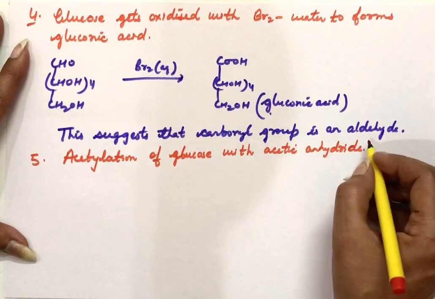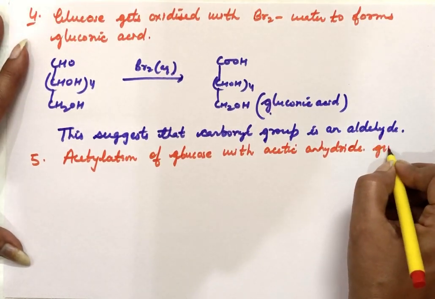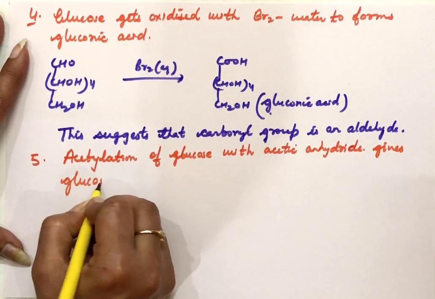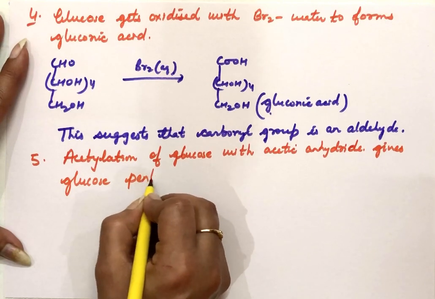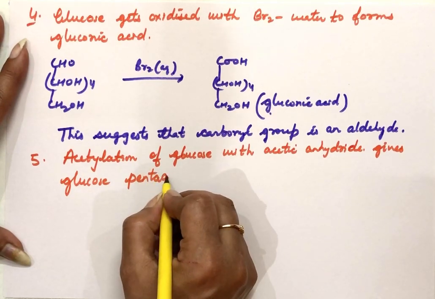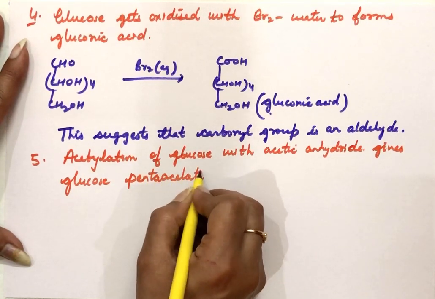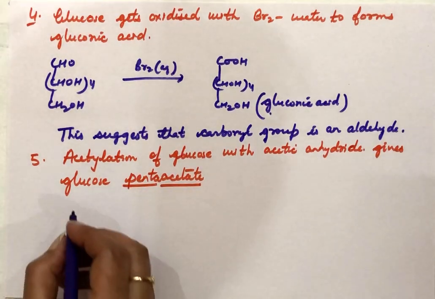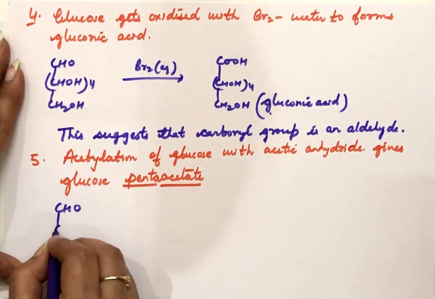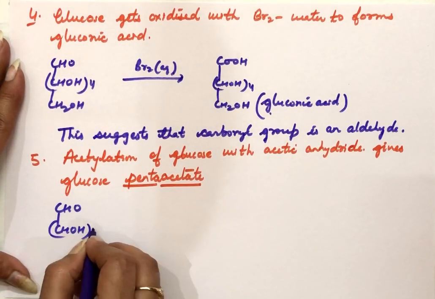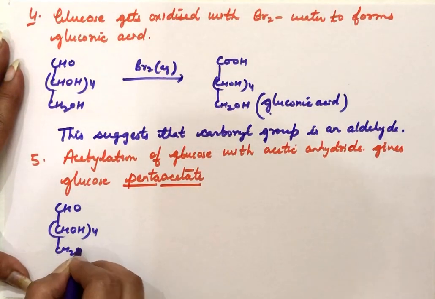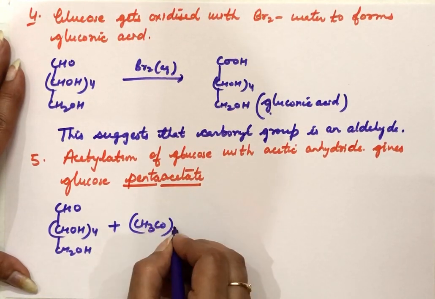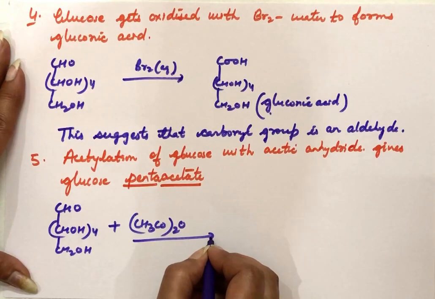Acetylation of glucose with acetic anhydride gives glucose pentaacetate. Pentaacetate means that there are 5 OH groups in glucose. So its reaction is glucose reacting with acetic anhydride, or acid chloride also we can take.